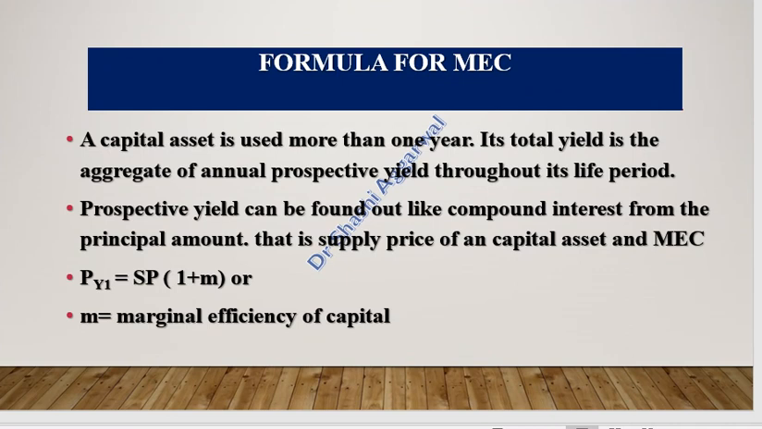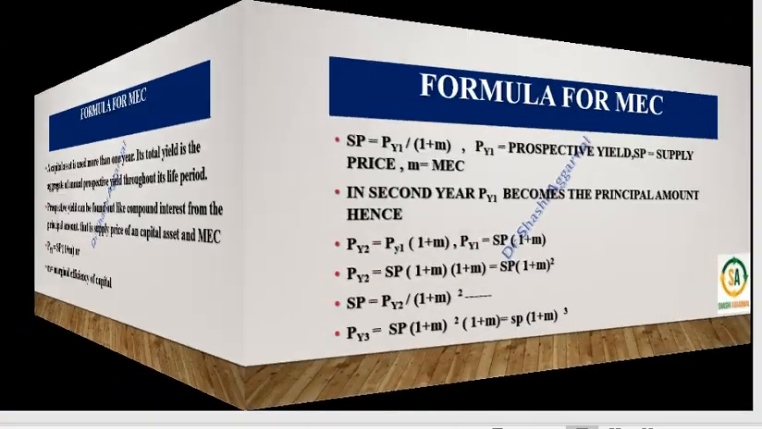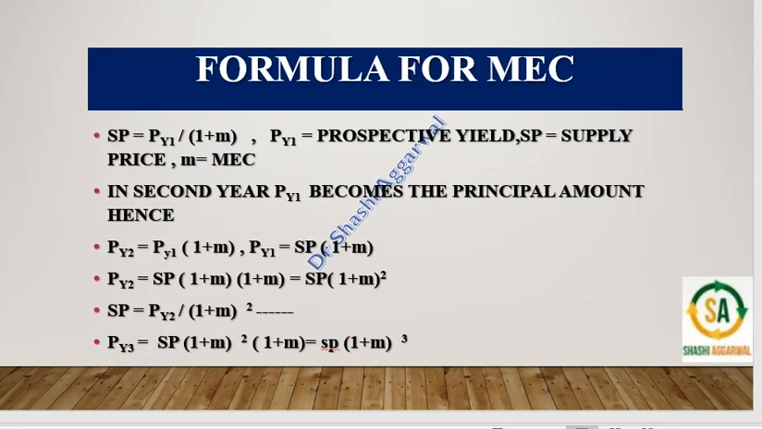Prospective yield can also be found like a compound interest from the principal amount, that is the supply price of the capital asset, and the marginal efficiency of capital. So here, of the first year, because we are investing in the asset, supply price is the principal amount, so into 1 plus M. M is the marginal efficiency of capital. And we could also write in this form: supply price is equal to prospective yield of first year divided by 1 plus M.